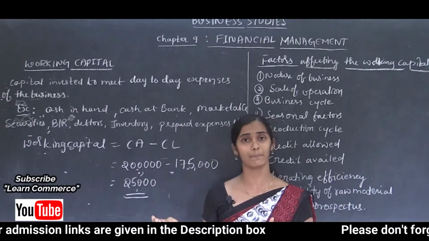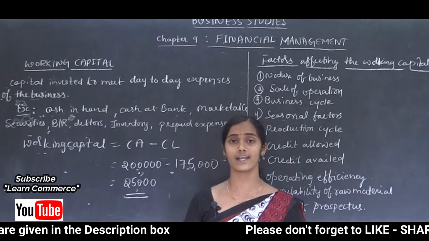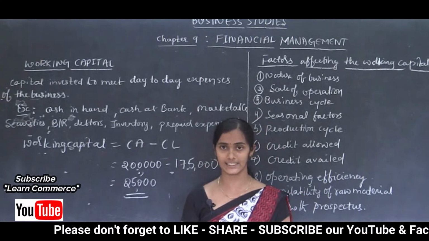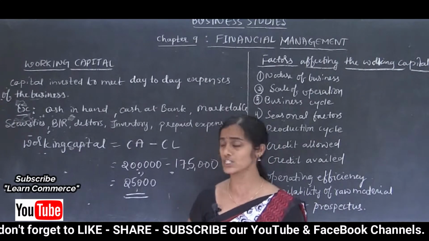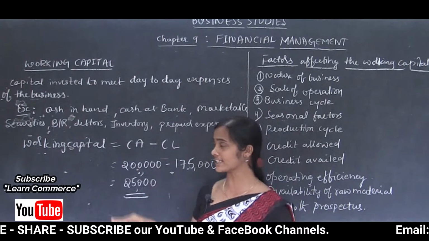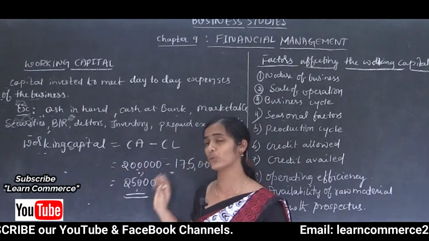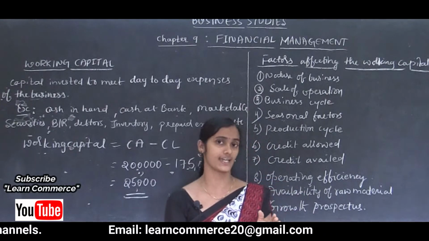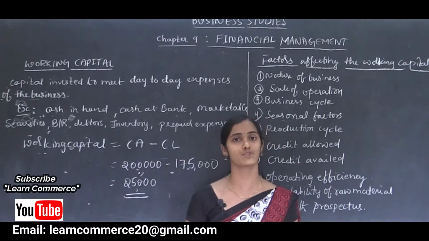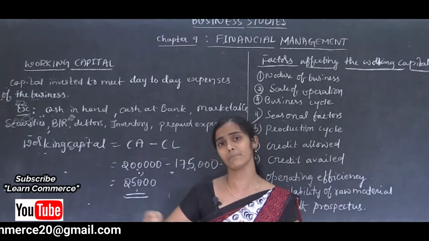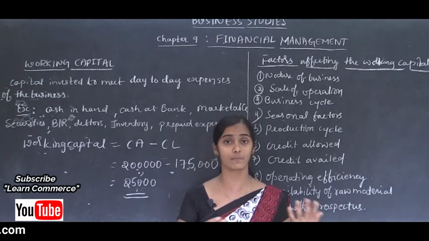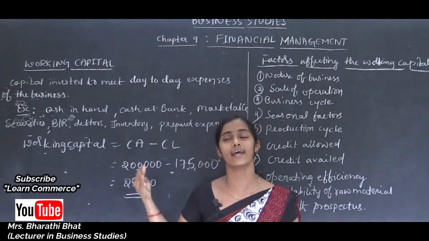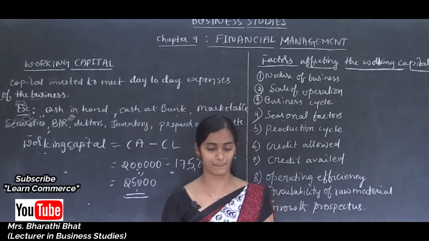Net working capital is also referred to as the excess of current assets over current liabilities. It means some portion of current assets is financed through short-term sources, and some other portion of current assets may be financed through long-term sources. That is called net working capital.